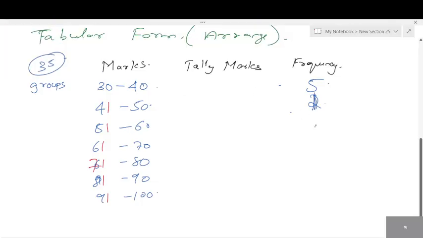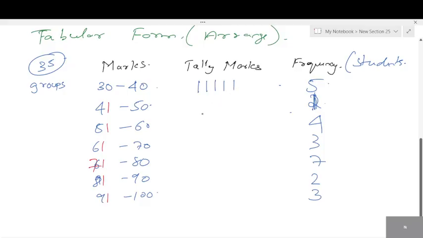Okay, 1, then 4, 3, 7, 2, and 3. So this frequency represents the number of students. Tally marks is nothing but we draw lines according to frequency. 5 students were there from 30 to 40. You draw lines like this: 1, 2, 3, 4, 5.